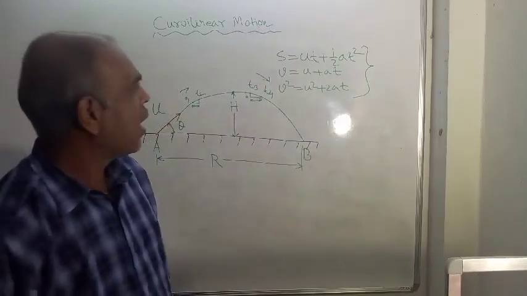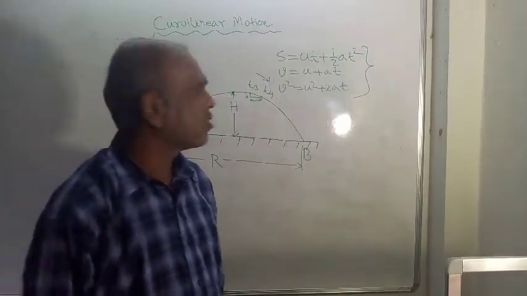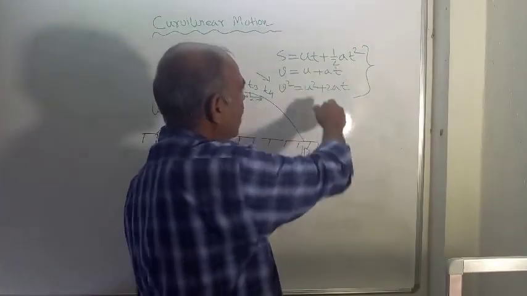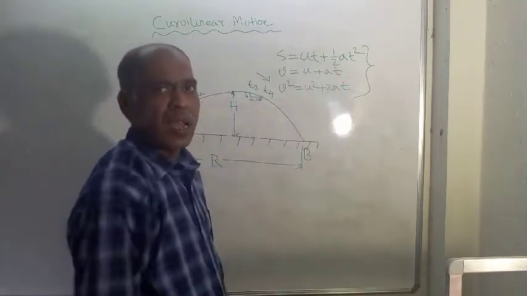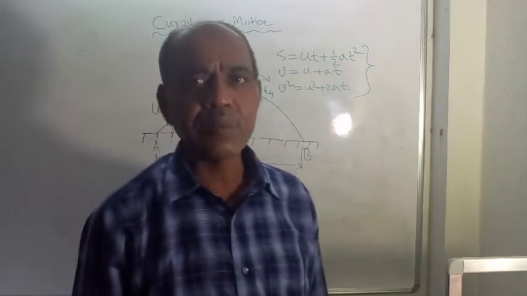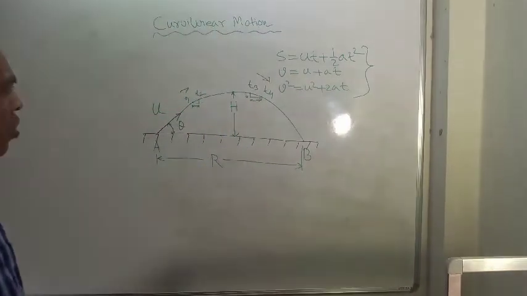When acceleration is there, means positive acceleration, in that case plus signs will be used. Here plus sign, plus sign, plus sign. And in case of retardation, negative sign will be used, minus sign will be used.